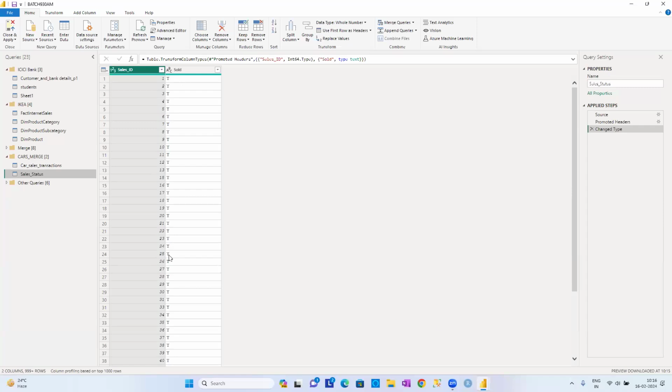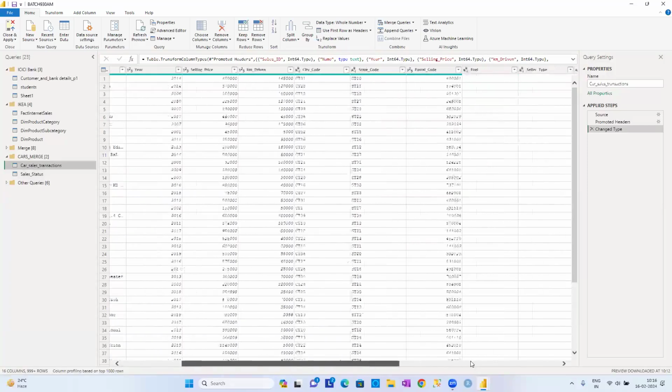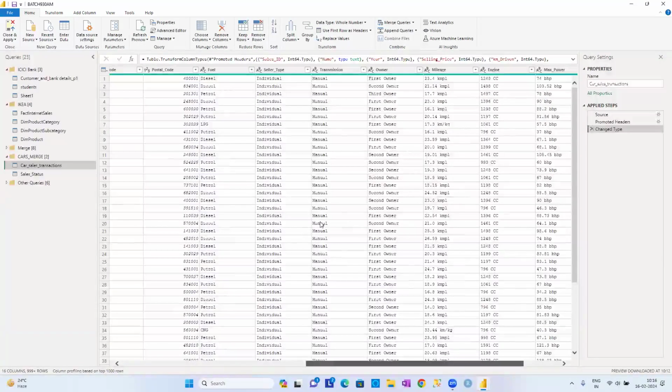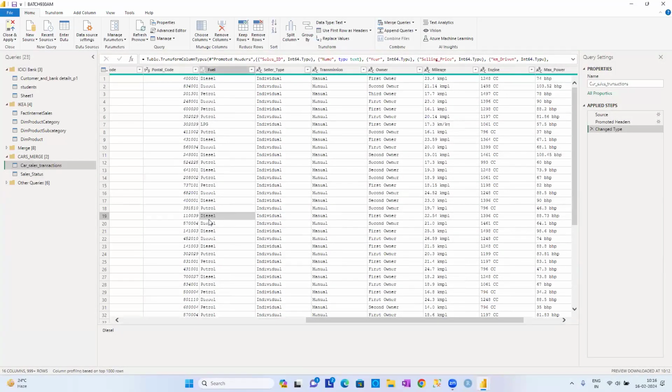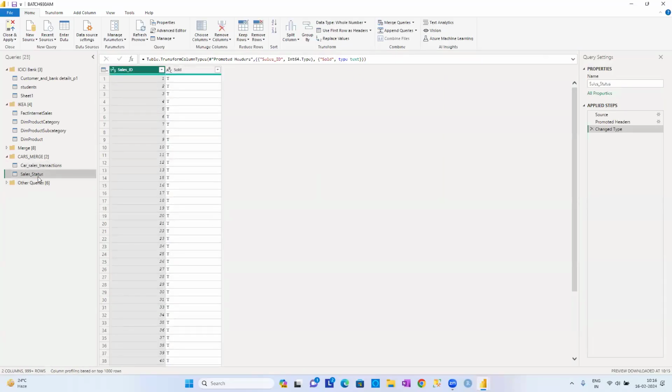So the fuel type is in one table, here the fuel type is there. Whereas the sales status is available in another table. So if you want to analyze both, we have to merge the queries, guys.